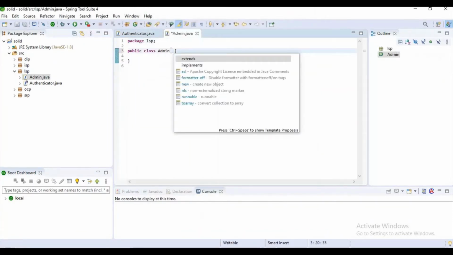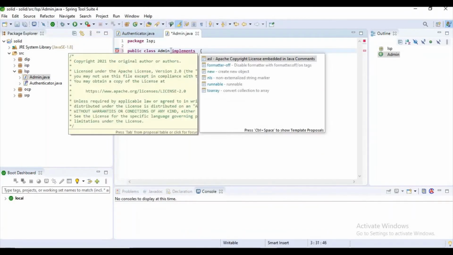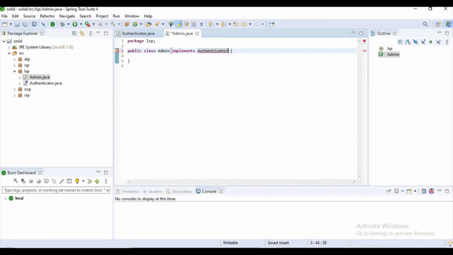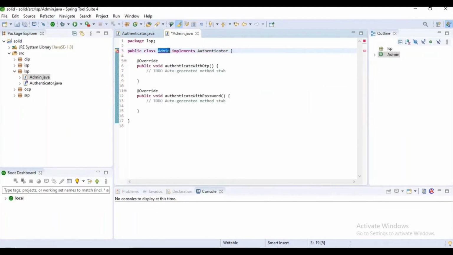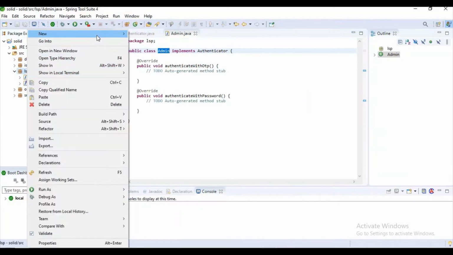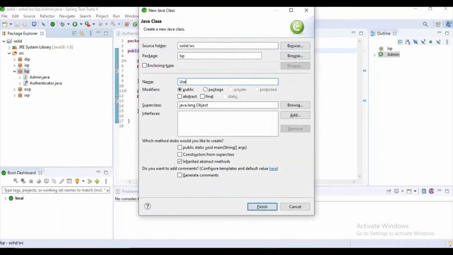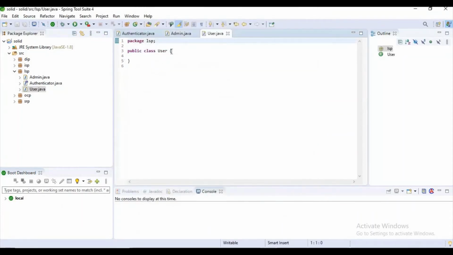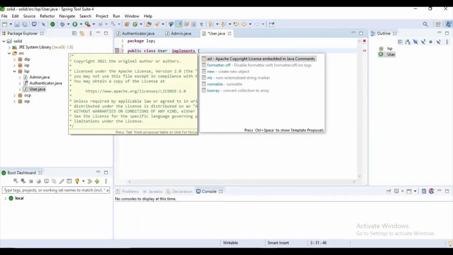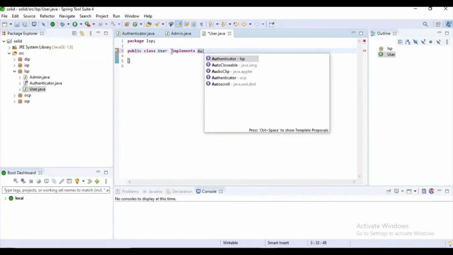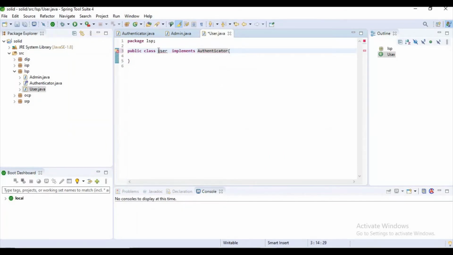So first of all I want to implement it with my authenticator class. And let's implement it. Again I want to create a class for user login, and again implement it with the authenticator class. Let's implement this method.